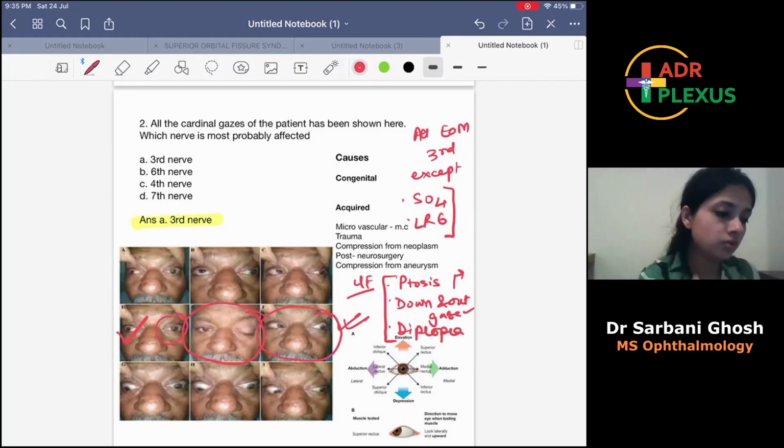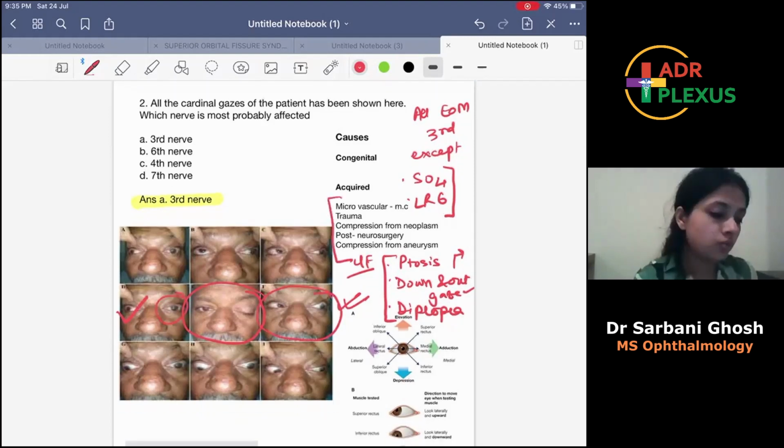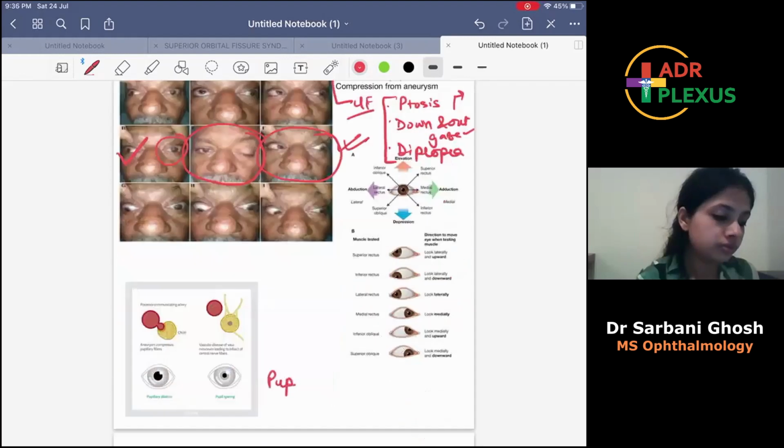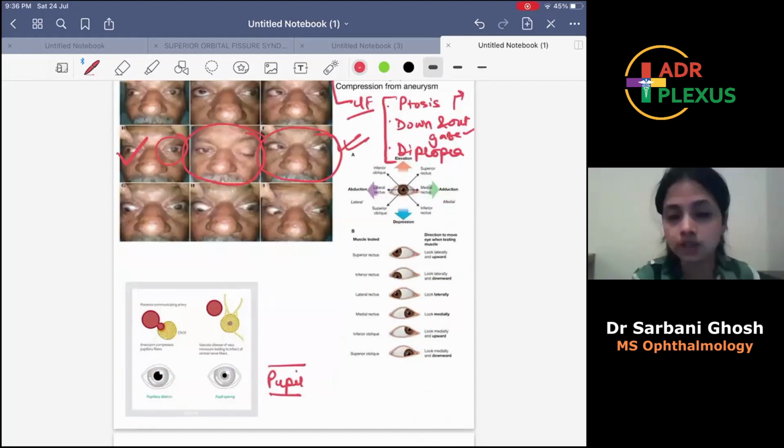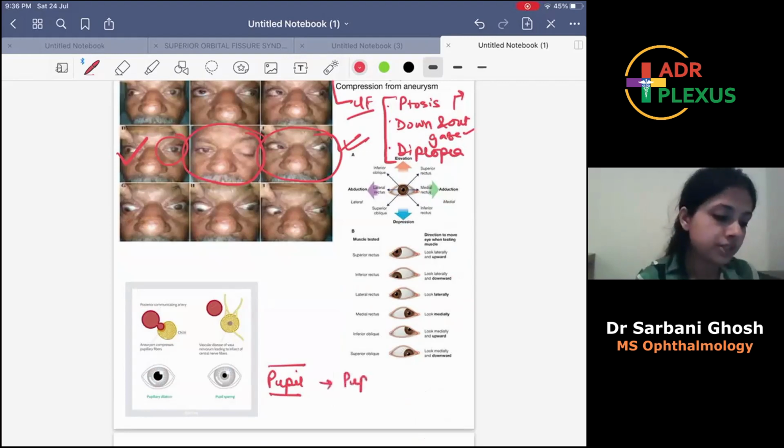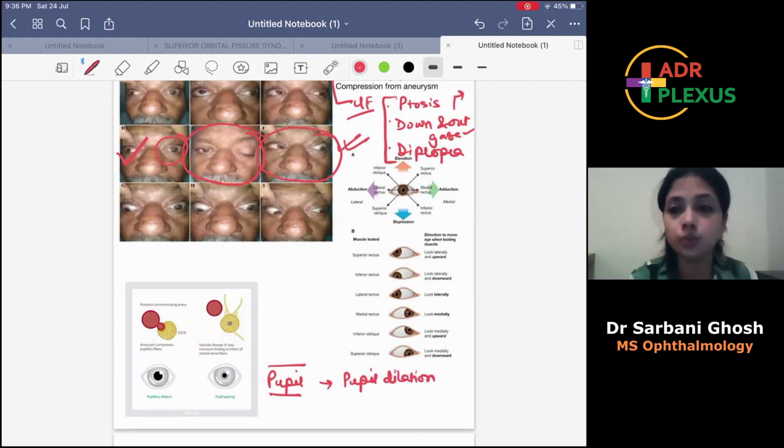What are the causes of third nerve palsy? Microvascular, trauma, neoplasm, post neurosurgery, compression from aneurysm. Now what about the pupil? Usually in third nerve palsy there is pupil dilation, that is, the pupil is affected when there is a compressive neuropathy.